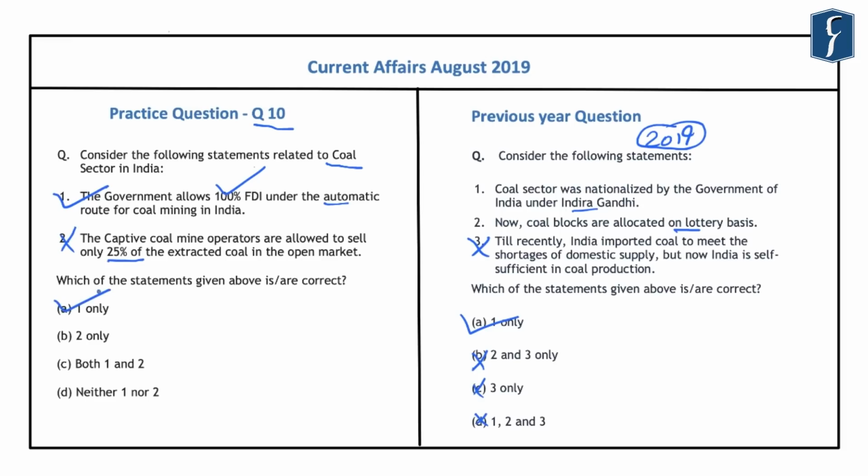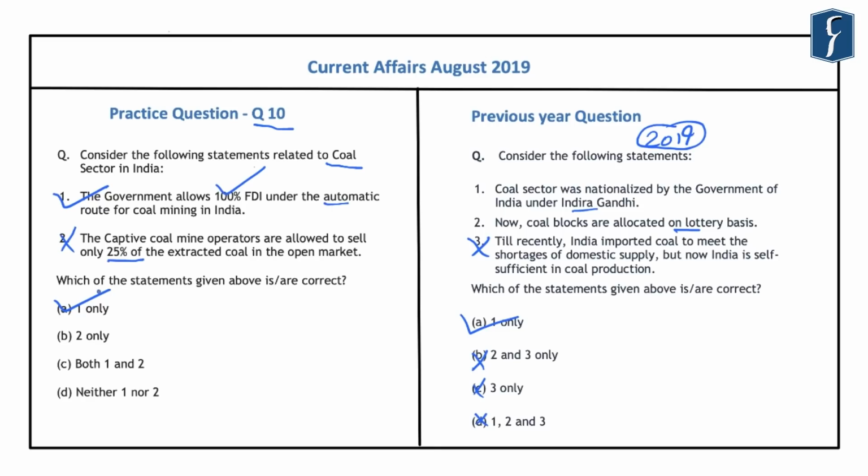So this is an important decision of the government of India that they have ended the captive coal mining regime in India. And regarding captive coal mining, you should note that these mines were allocated to various industries who could extract coal from these coal mines and generate electricity for their own use. And they were not earlier allowed to sell the coal that they extract in the open market. And by various policy changes, the government has now ended this captive coal mining regime itself.